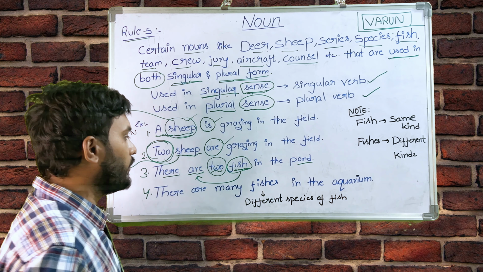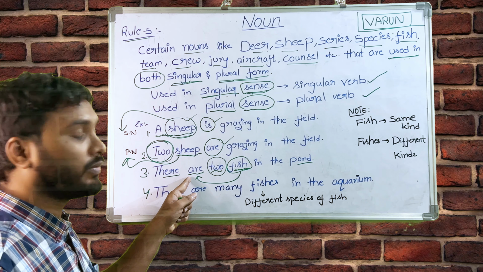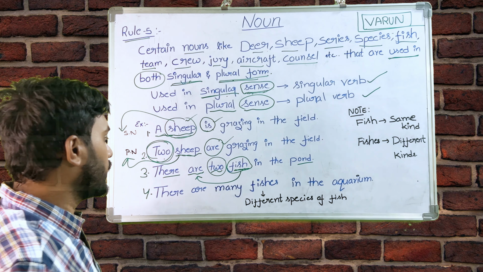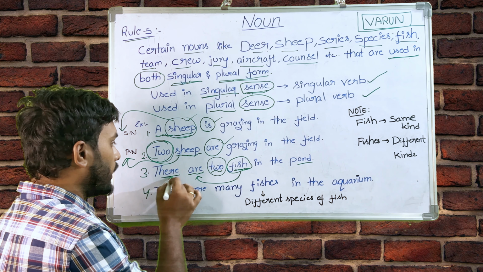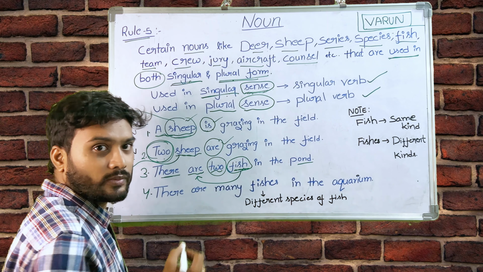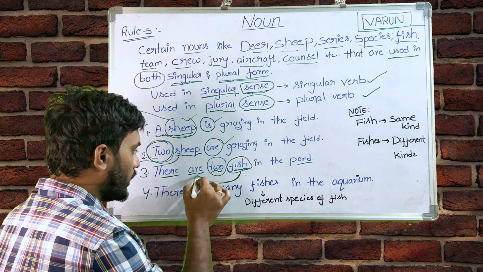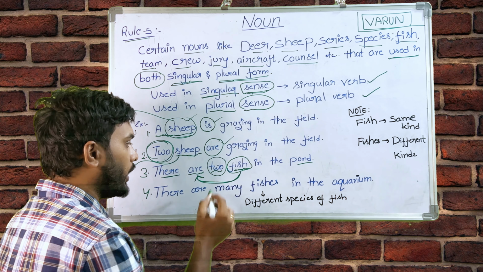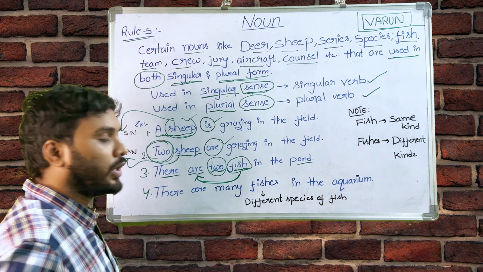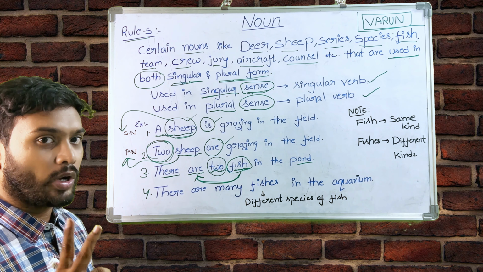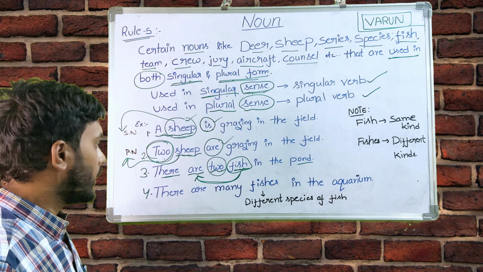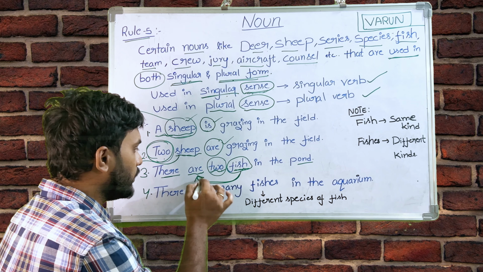So we are using a plural verb here. The third example is: there are 2 fish in the pond. Here fish represents the plural, because we are using 2, meaning we are talking about 2 fish. That is the reason we are using a plural verb.